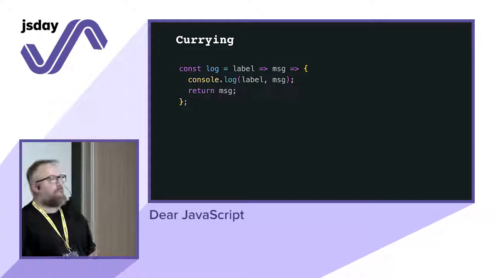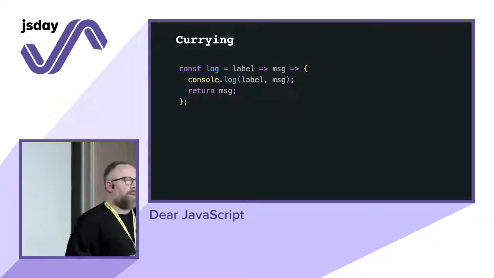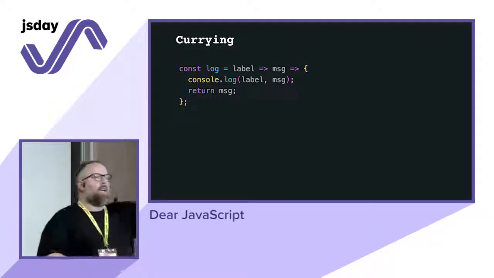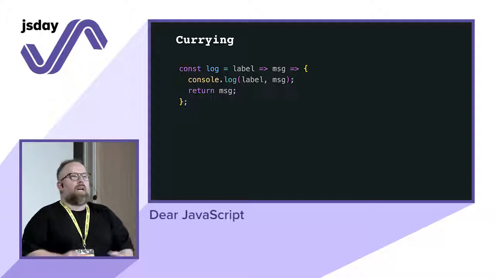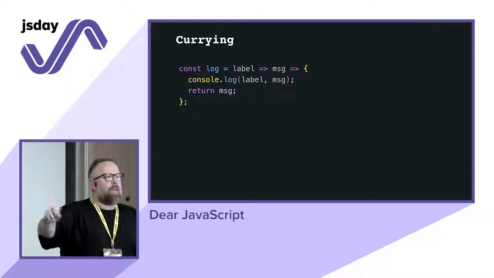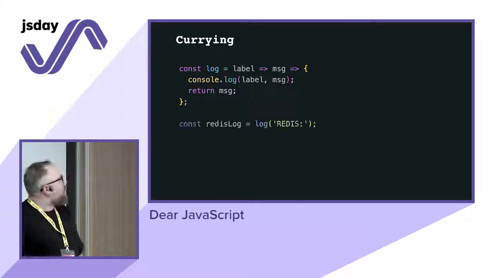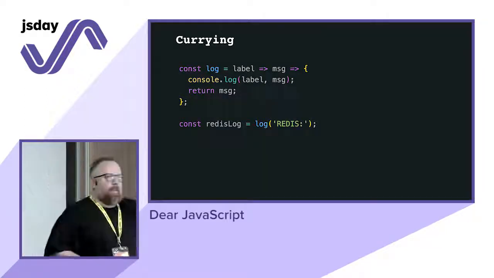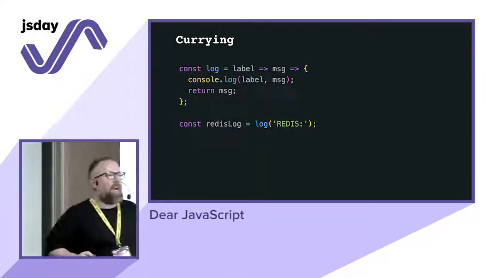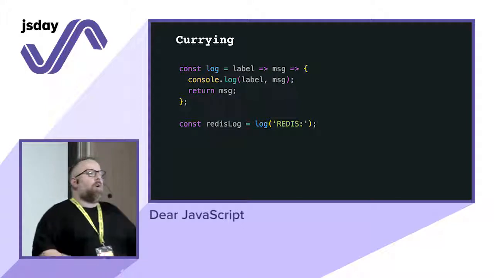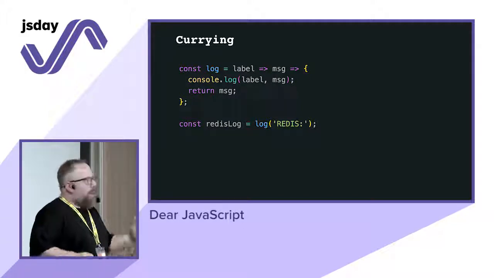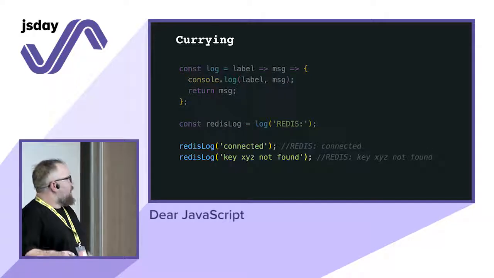Why is that useful? Let's say that I want to log several things. Say you have Redis, and another external API call, and I want to understand the difference between the logs of the different things that I'm calling. So what I can do is just this: log Redis, so I get back a function, Redis log, that always has the label, and I can continue that way.